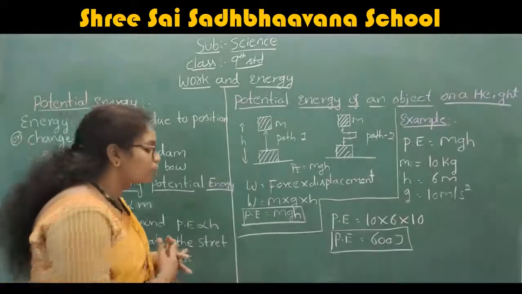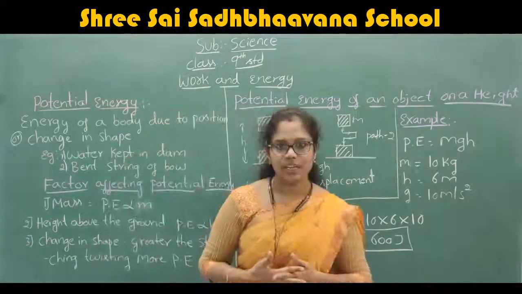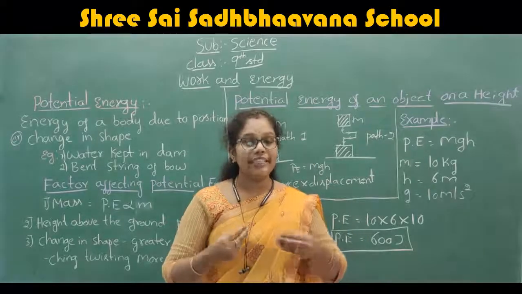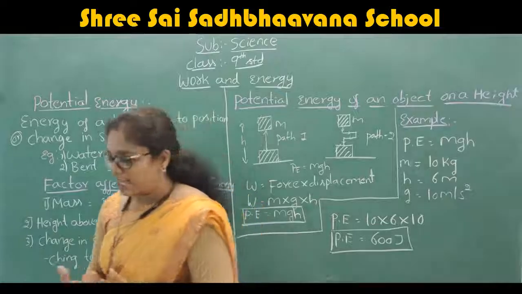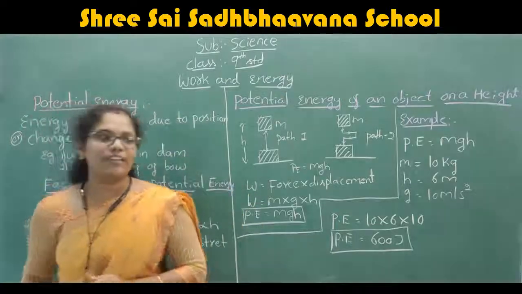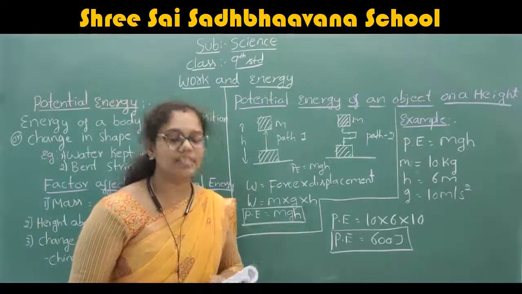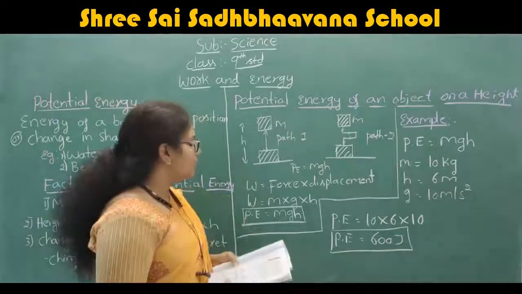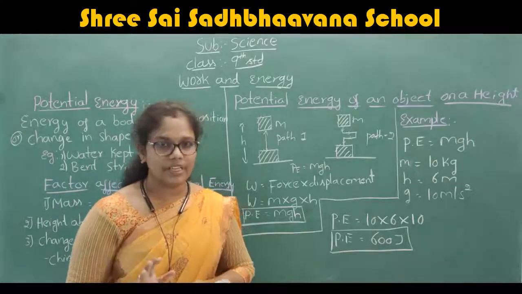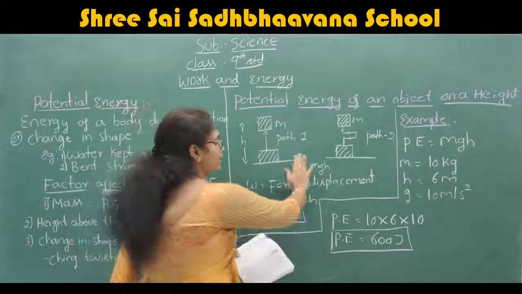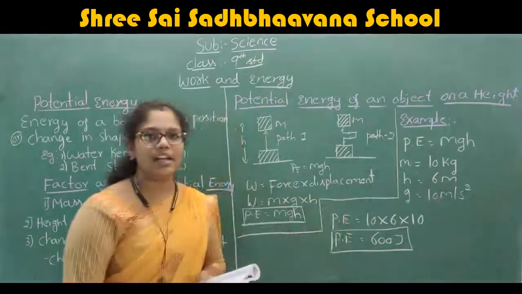Now we are going to derive an equation for the potential energy. How do we derive it? Consider an object of mass m, and draw the diagram here.